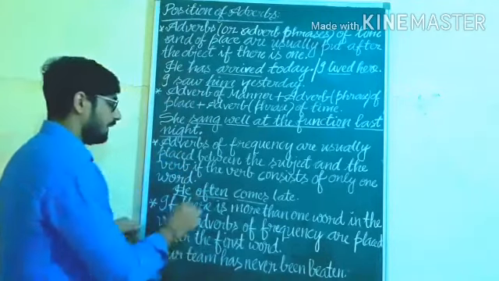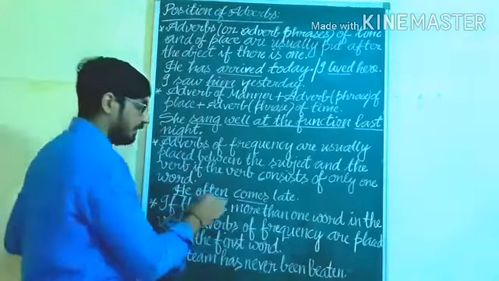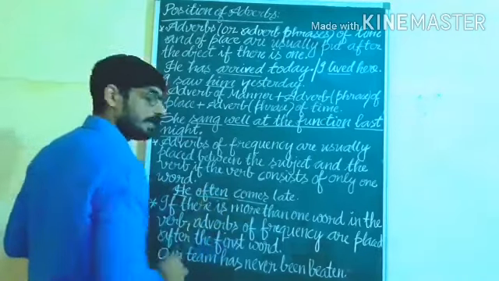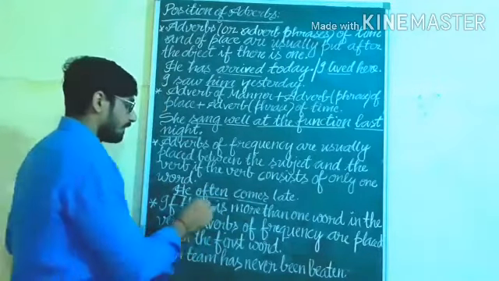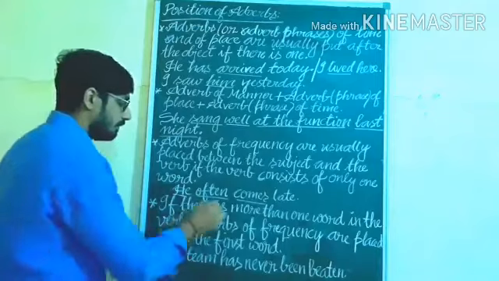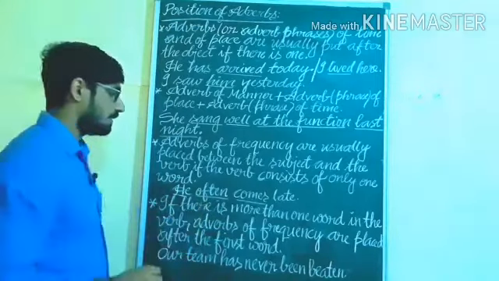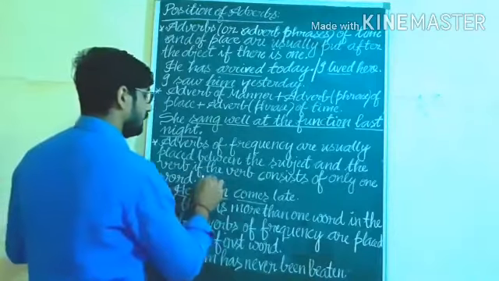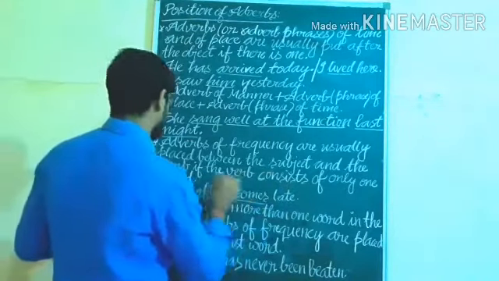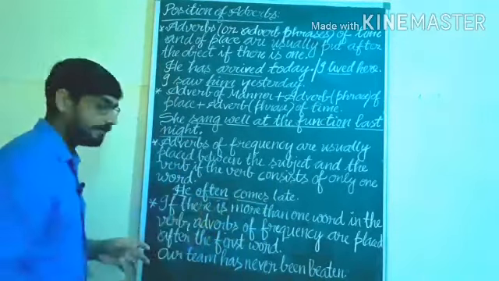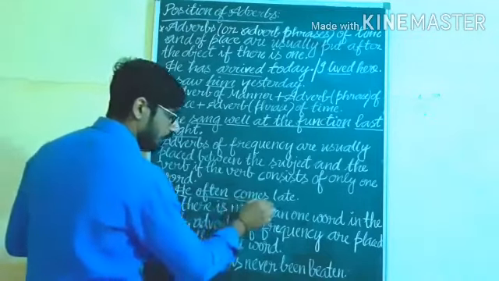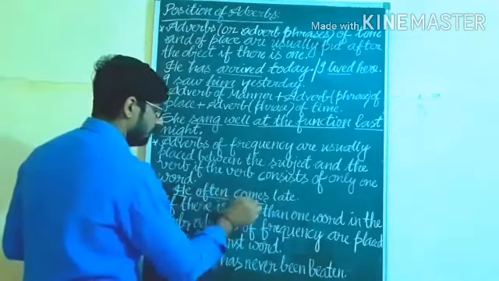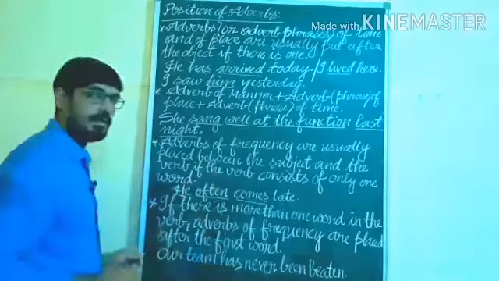So here we are getting the adverb of frequency between the subject and the verb.